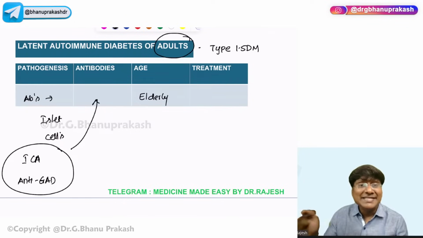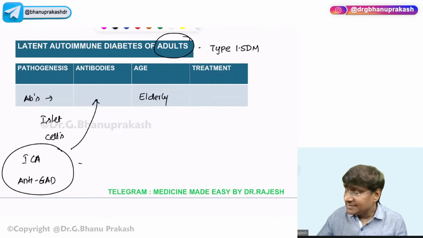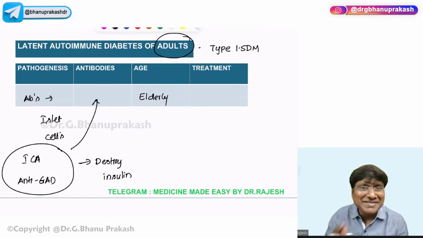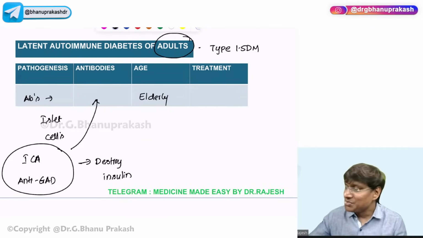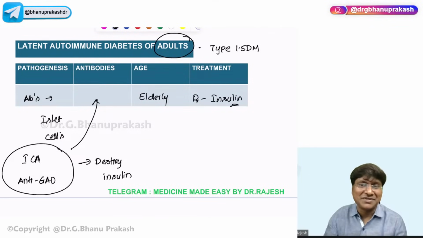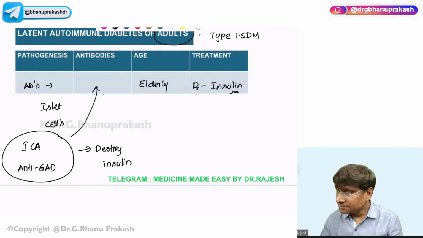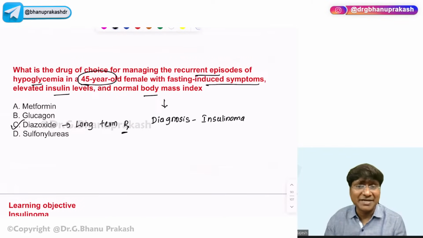Okay. Now, these antibodies, what will they do? These antibodies destroy the insulin. Because they destroy the insulin, what is the treatment? The treatment is you need to give insulin, because there is insulin deficiency in these patients. So this is about your LADA, latent autoimmune diabetes of adult, right? So that was the story related to diabetes.